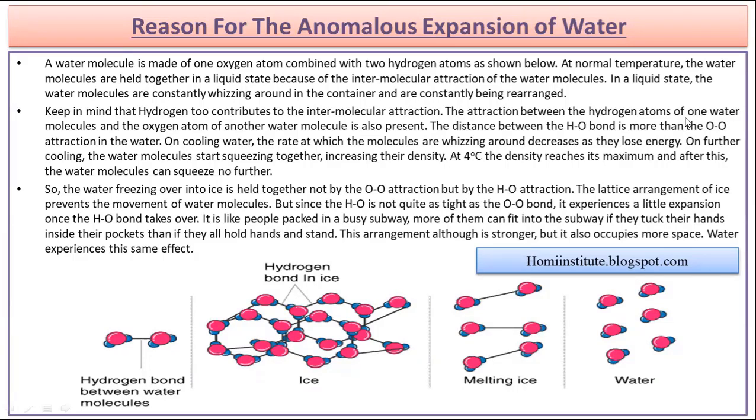As we all know, the molecules of water contain hydrogen and oxygen. So there is a bonding between hydrogen and oxygen.